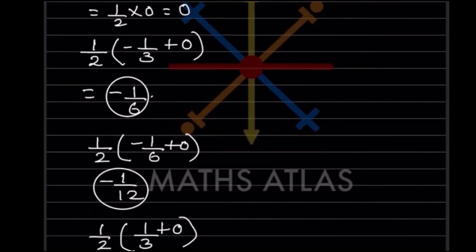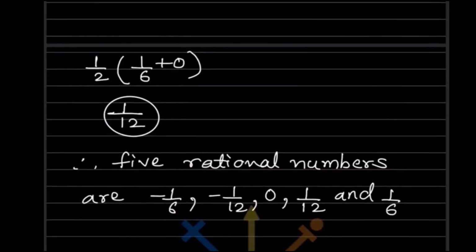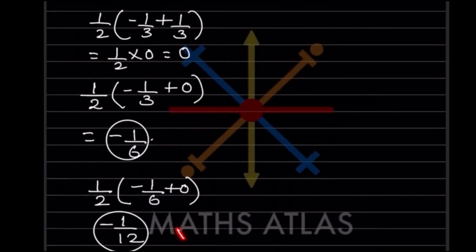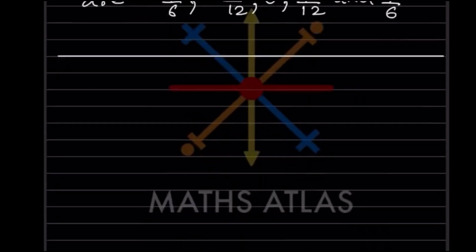So now we are just going to arrange it in the proper order. So you know the negative ones are going to be in the start. So this minus 1 by 6 will be first, then minus 1 by 12, then 0, and then 1 by 12 and 1 by 6. So 1, 2, 3, 4 and 5. So the 5 rational numbers are these. These are the rational numbers.